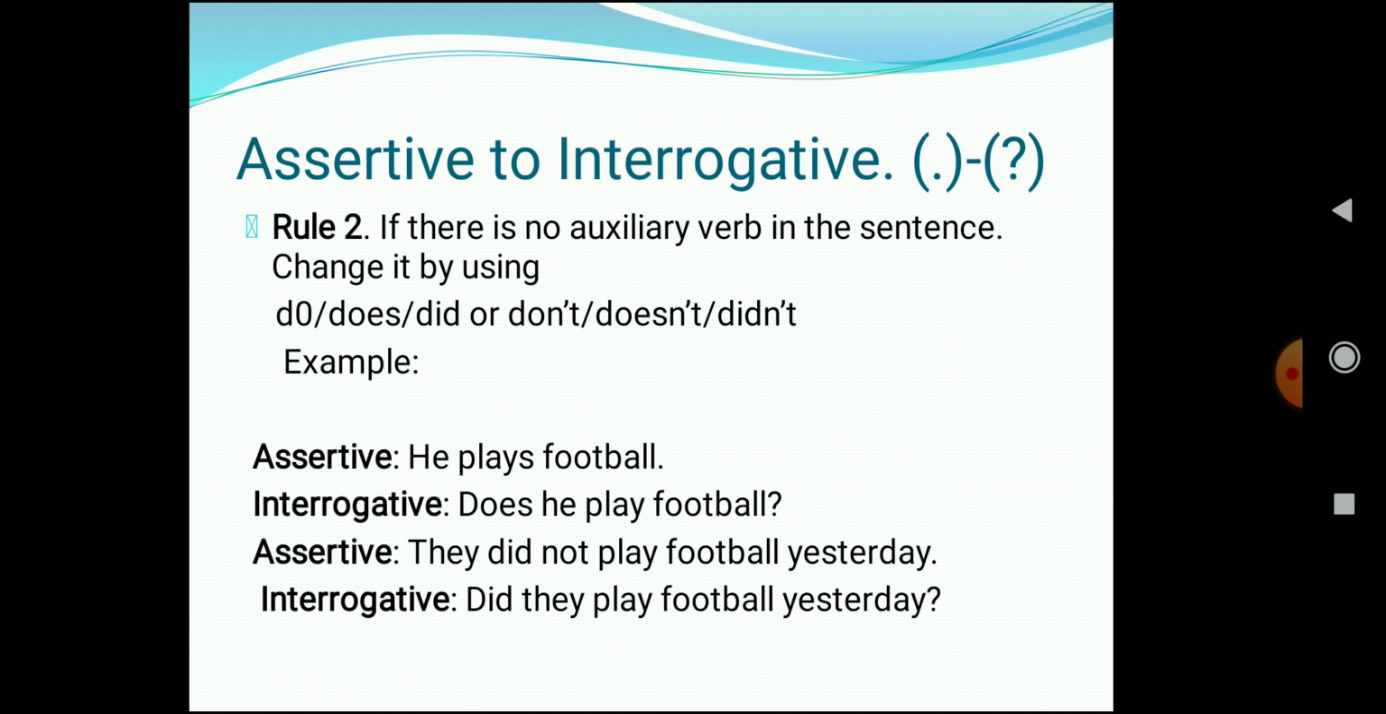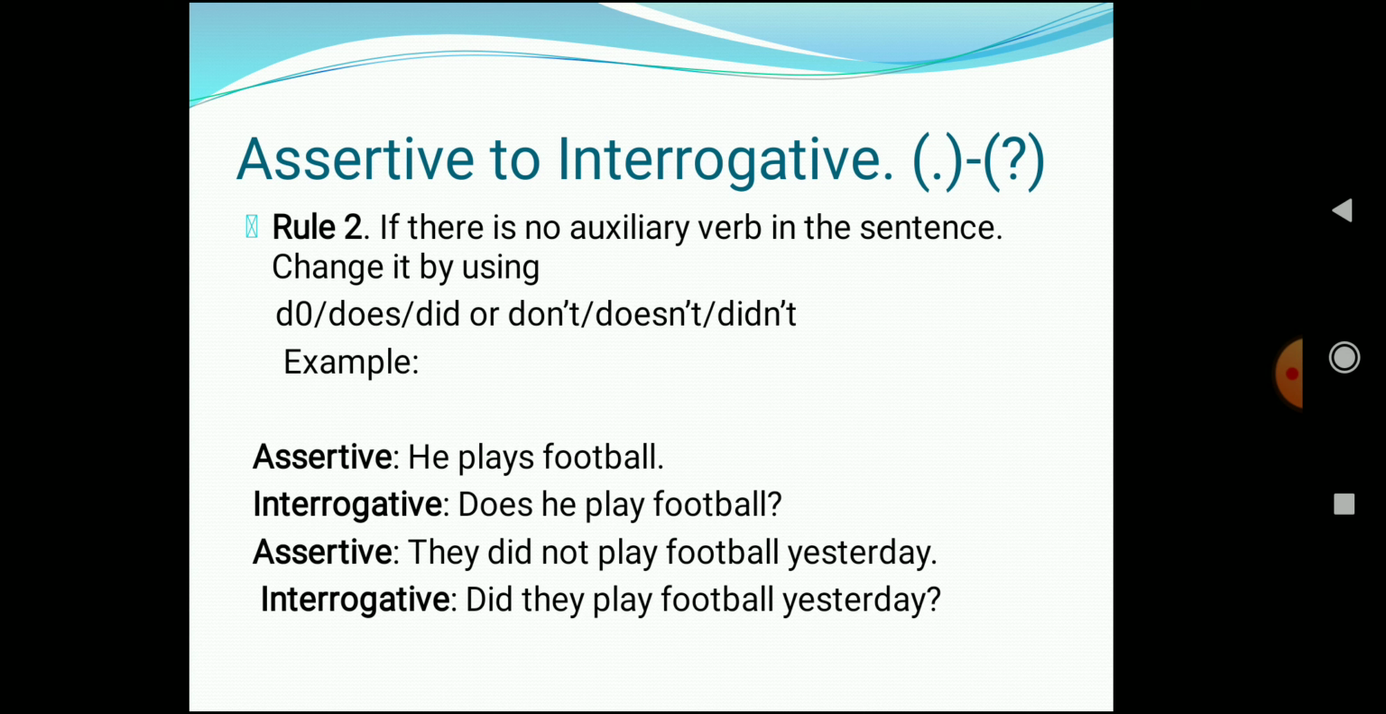Now first of all, what is an auxiliary verb? Auxiliary verb is called a helping verb. And I have already told you that auxiliary verbs help to link the subject and the main verb. Okay, so as in this sentence an auxiliary verb is not there, so we have to add an auxiliary verb like is, am, are, was, were, has, have, had, do, does, did. Okay, but if we have to convert assertive to interrogative, we have to use what? We have to use only three auxiliary verbs, and they are do, does, did, or don't, doesn't, didn't.